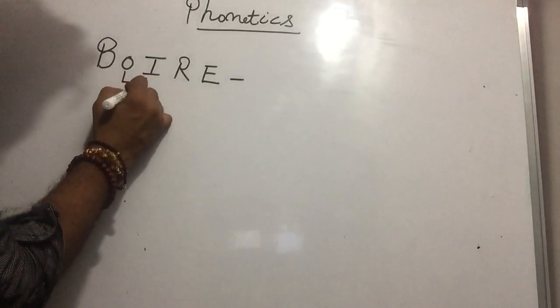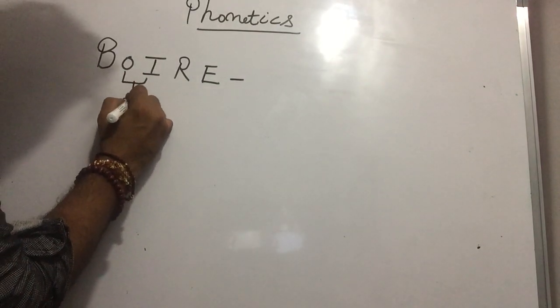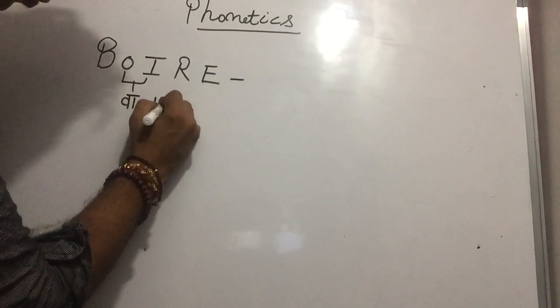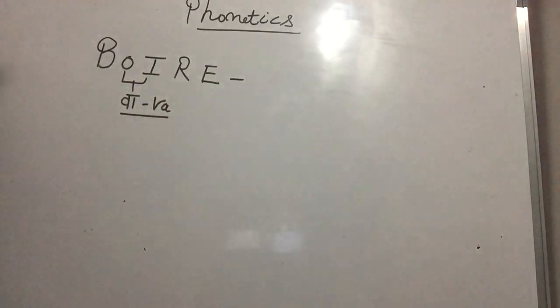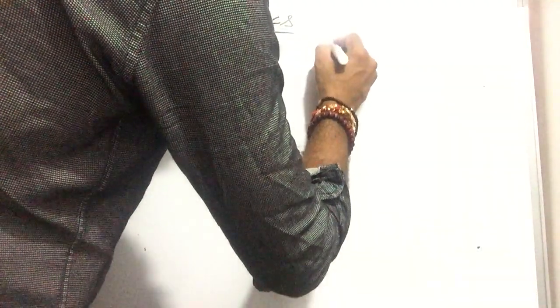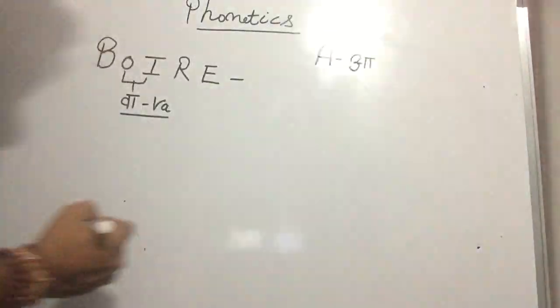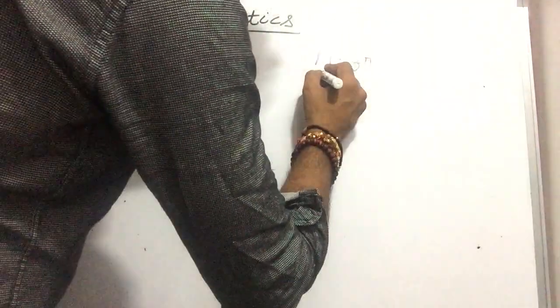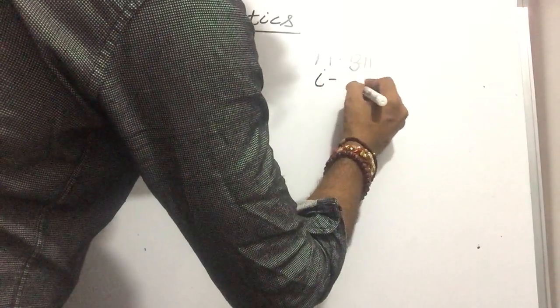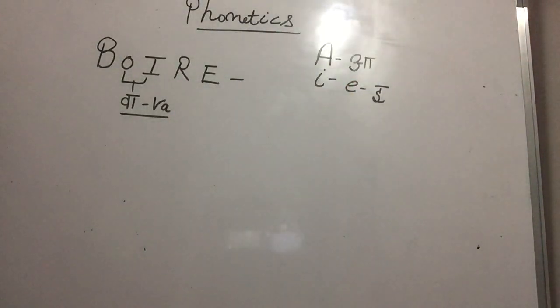OI sound is va. OI sound is va, Paji. Is it clear, Paji? Yes, sir. In French, Paji, speak after me. A sound is A. I sound is E.